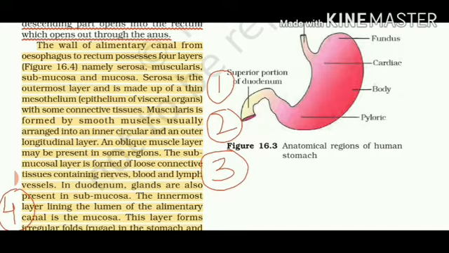The submucosal layer is formed of very loose connective tissue that contains nerves, blood and lymph vessels. Duodenum is the very first part of the small intestine. All the glands of the small intestine are present in this portion called submucosa. As we say, the gastric glands in the stomach secrete hydrochloric acid, pepsin and mucus. So inside the stomach there are no glands, but all those glands are present in this layer.